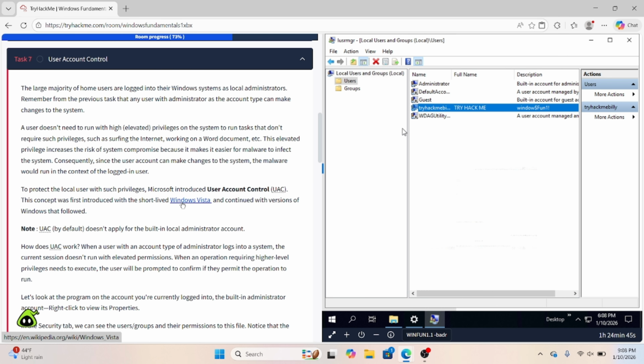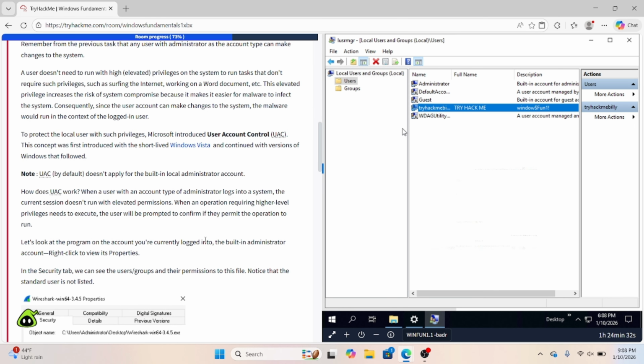User Account Control. The large majority of home users are logged into the Windows system as a local administrator. Remember from the previous task that any users with administrator as the account type can make changes to the system. A user doesn't need to run with highly elevated privileges to run tasks that don't require such privileges, such as searching the internet or working on a Word document.